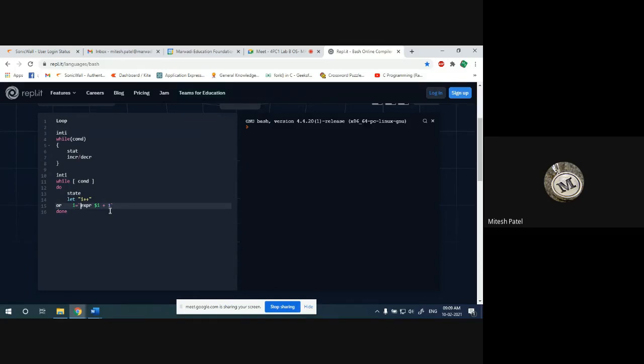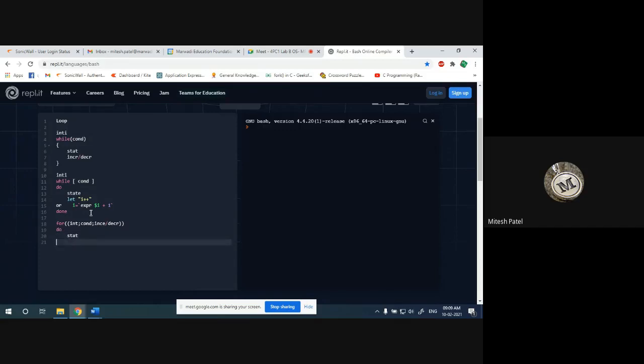Now second is the for loop. In a for loop, I'm directly writing the syntax for Linux: init semicolon, condition semicolon, increment or decrement, then do, statement, and that's it.